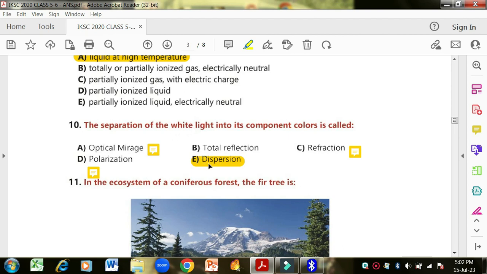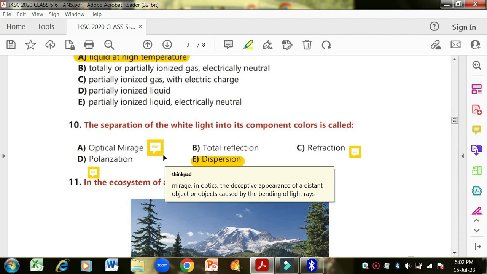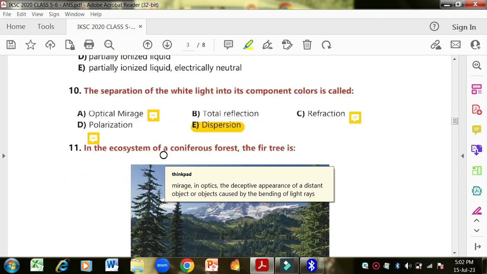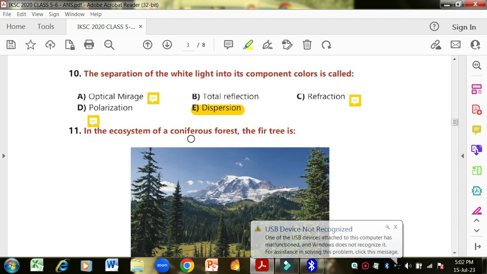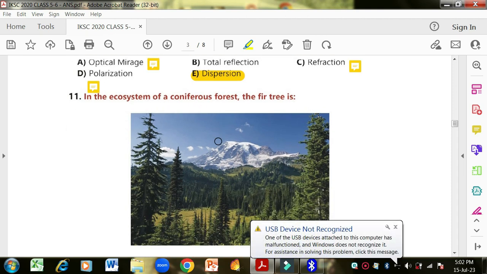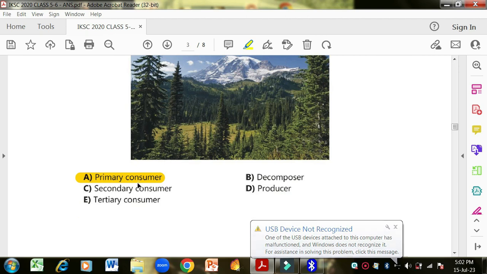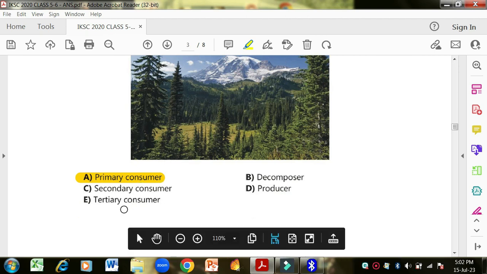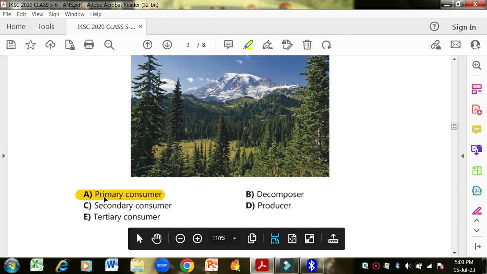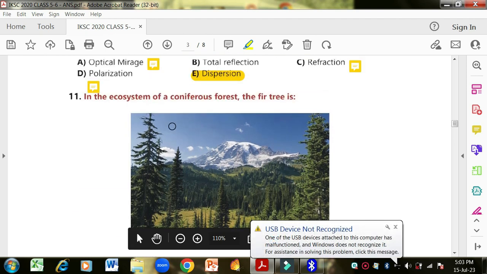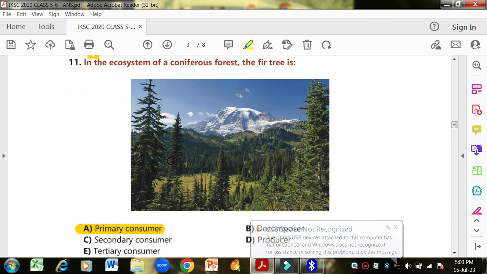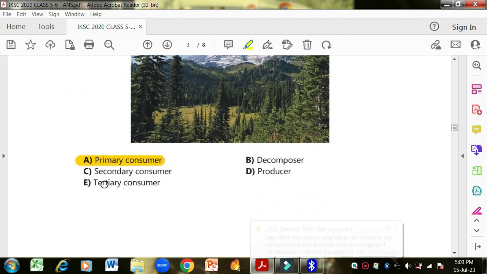Now this is the definition of separation of light. The phenomenon is called dispersion when white light is separated into its components. Okay, now next: in the ecosystem of a coniferous forest, the fir tree is what? Primary consumers, secondary consumers, tertiary consumers, decomposers or producers. Now first is primary consumers. Okay, in the ecosystem of a coniferous forest, the fir tree, we are just talking about the fir tree, it is a primary consumer. It consumes from nature.